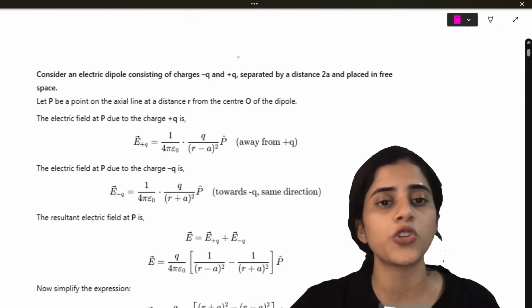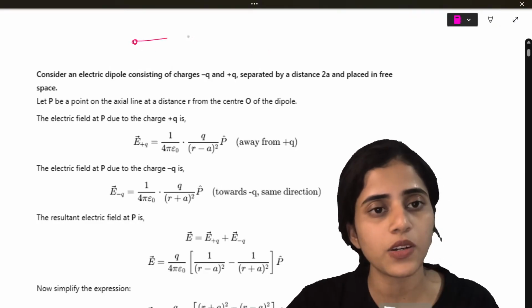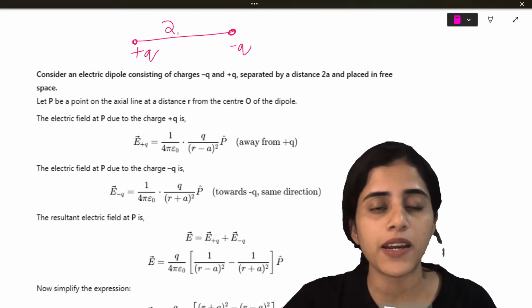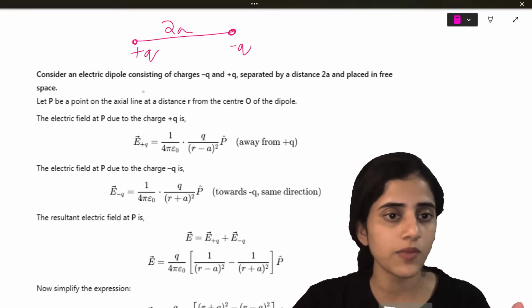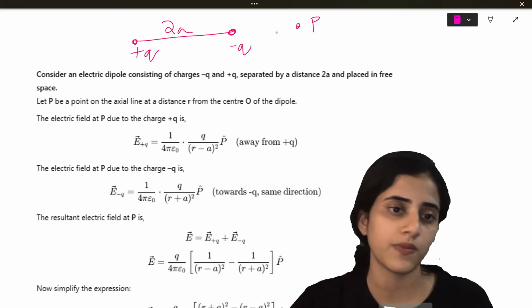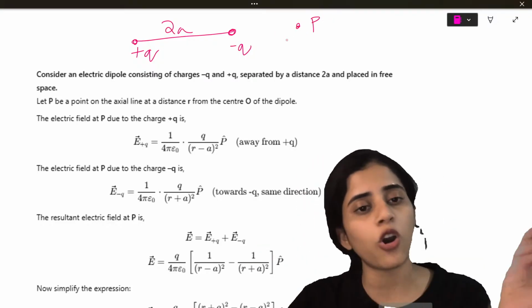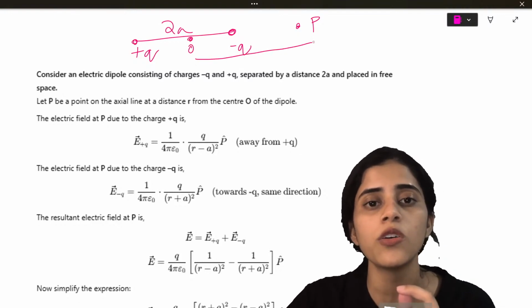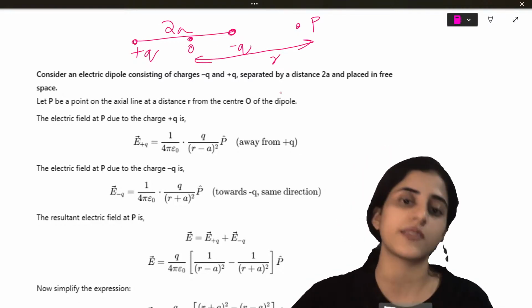So what should you do? You have two charges, plus q and minus q, and they are separated by a distance of 2a. You have to find out the field at a point P. P is a point on the line at a distance r from the center. So if this is O to P, the distance is r.